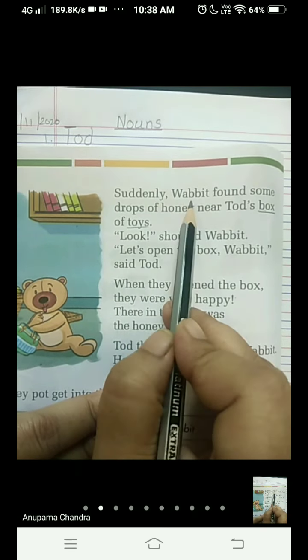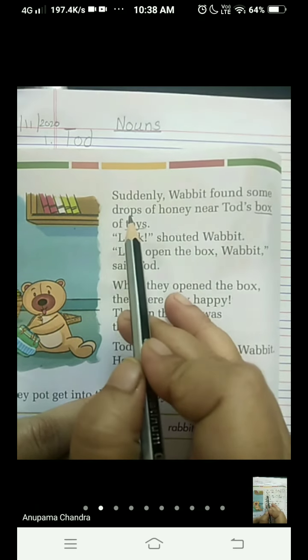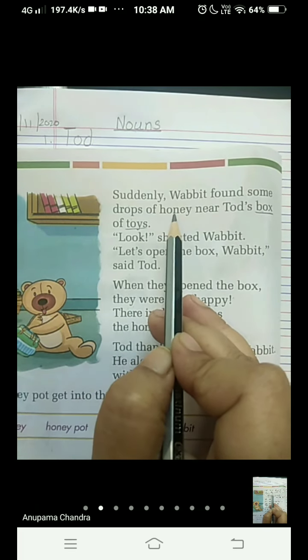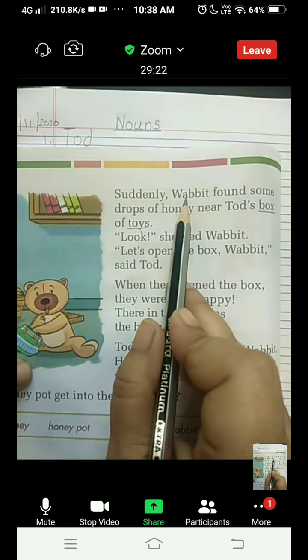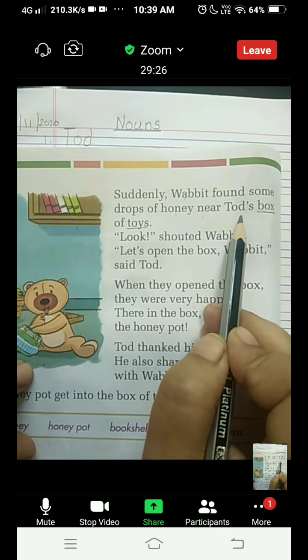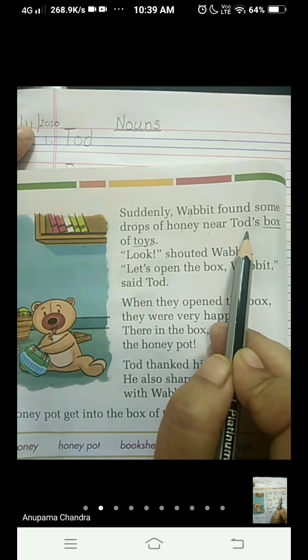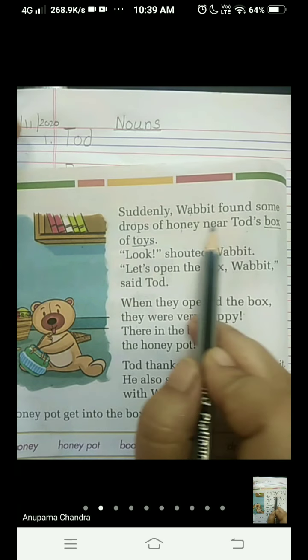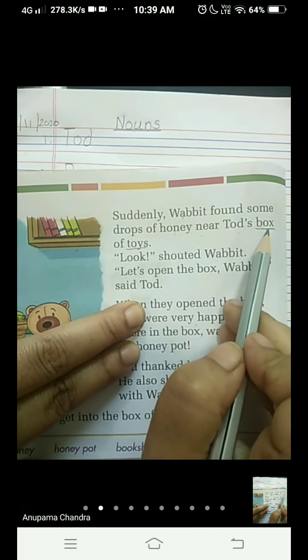Suddenly, Wabbit found some drops of honey. Now again honey we have written and Wabbit also we have written. So we will not write again. Near Todd's. Todd also we have written. Remember our first word was Todd. So we will not write again. Near Todd's box of toys.